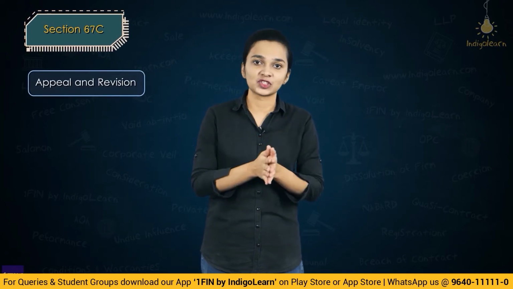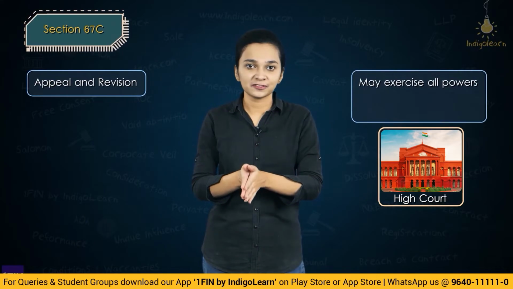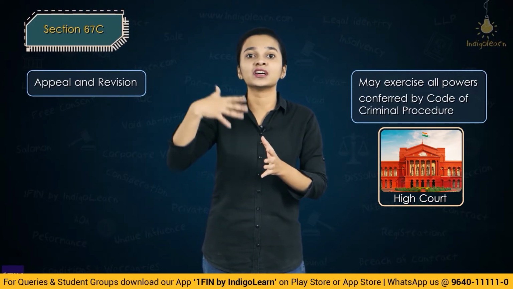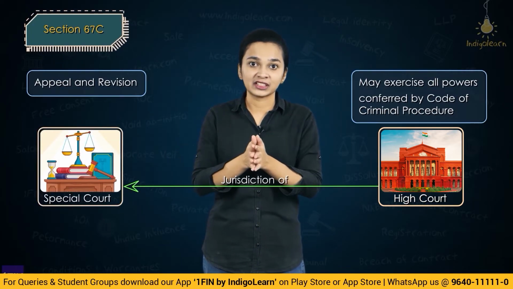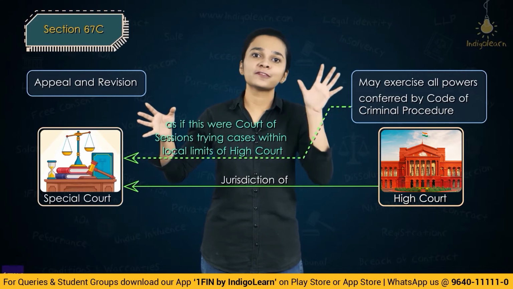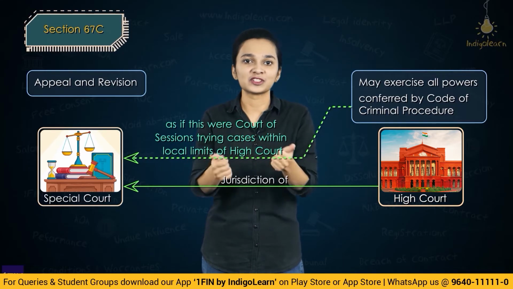Let's now start with section 67C, what it talks of. Section 67C basically talks of the powers of the High Court for appeals and revision. So section 67C says that the High Courts may exercise the powers which have been conferred to them under the Code of Criminal Procedure, and they can exercise the powers over the special courts which have jurisdiction where the High Court is situated, as if the special courts are nothing but the court of sessions who are trying the offences within the local limits of the High Court.